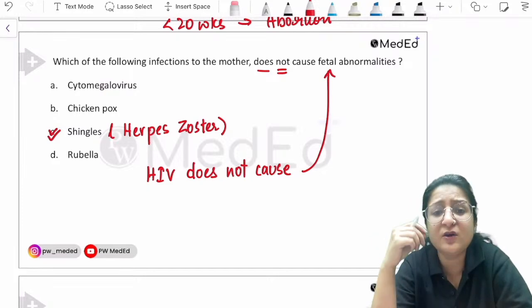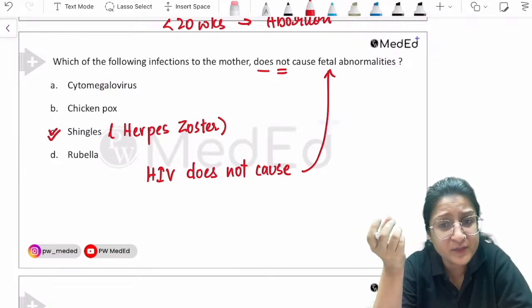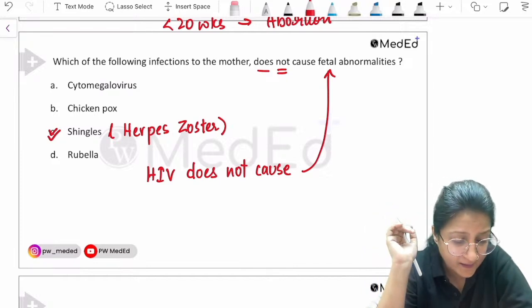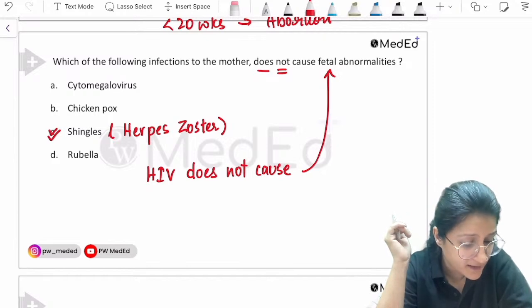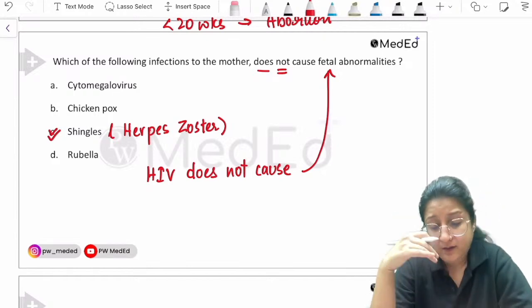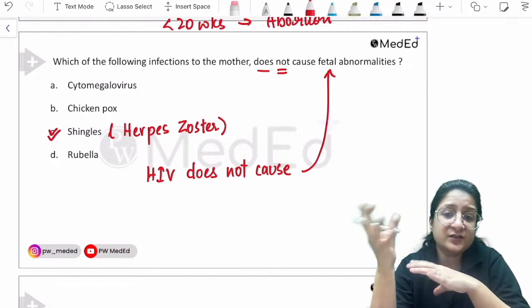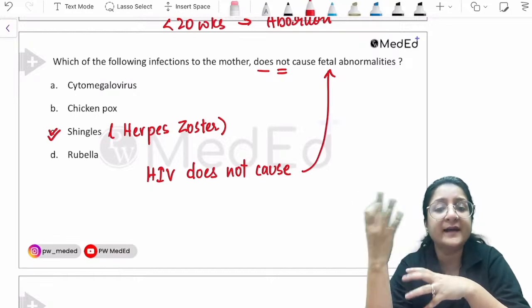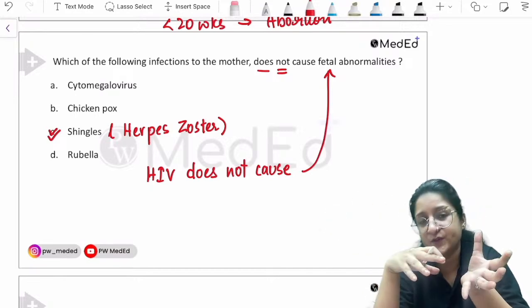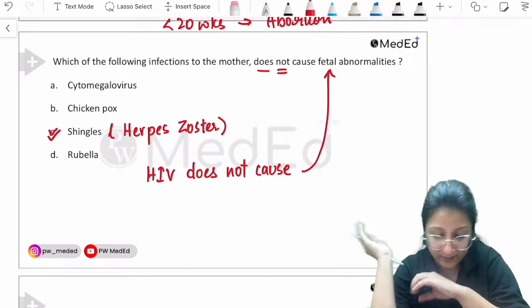It's viral, in fact, you're right. Varicella zoster virus primary infection causes chickenpox, and the latent infection which got reactivated at a later point in time causes herpes zoster. That is shingles. The virus is the same, varicella zoster virus.